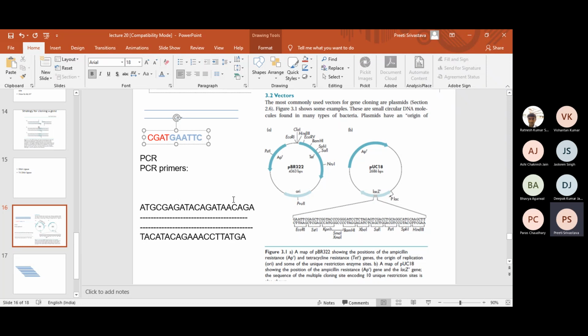Simply ATGC, GA, GAT. Good. And likewise, you can design a reverse primer where again some extra bases, then GAATTC, and then followed by the reverse primer. And what will be the reverse primer here? TCATA. Yes, very good, Vishantan.